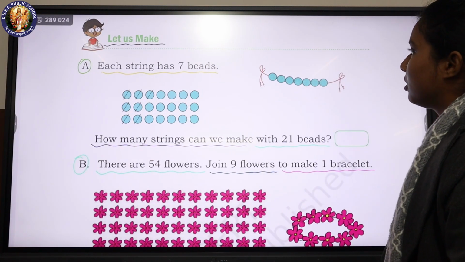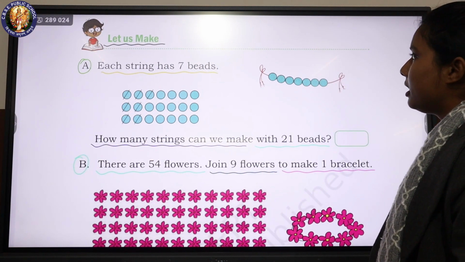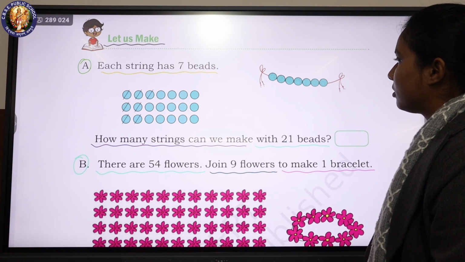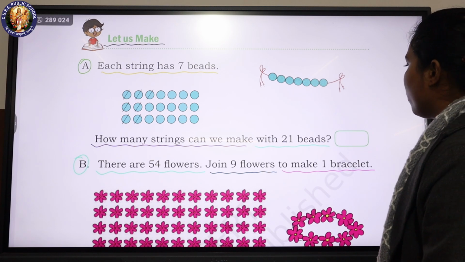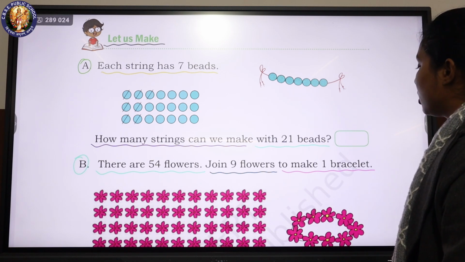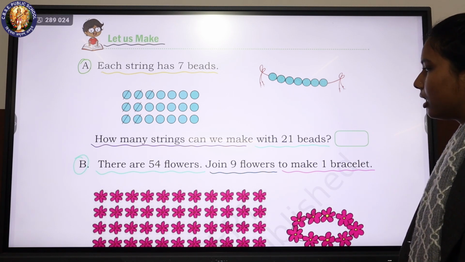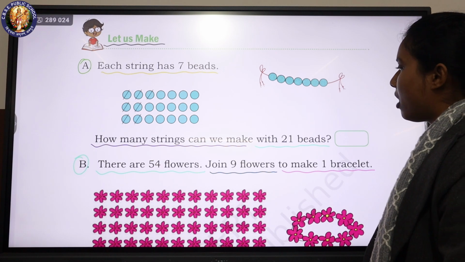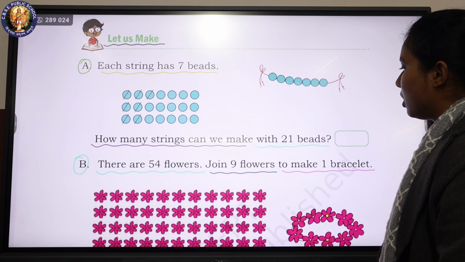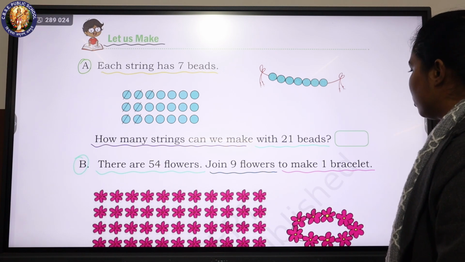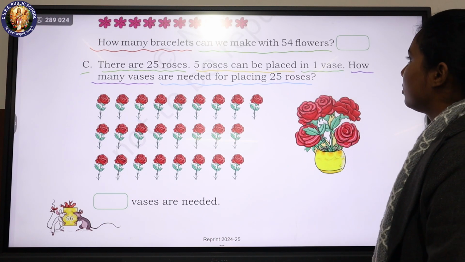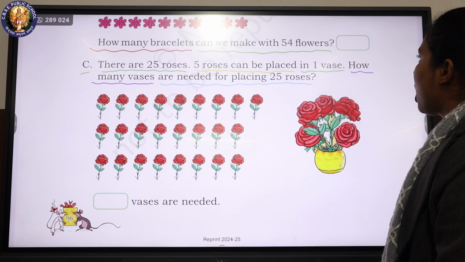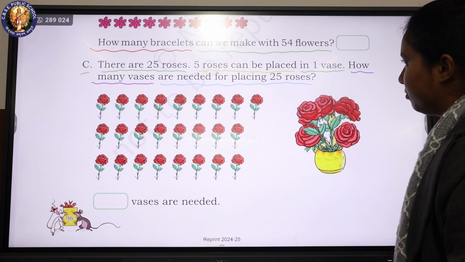Let us make. A. Each string has 7 beads. How many strings can we make with 21 beads? Blank. B. There are 54 flowers. Join 9 flowers to make one bracelet. How many bracelets can we make with 54 flowers?